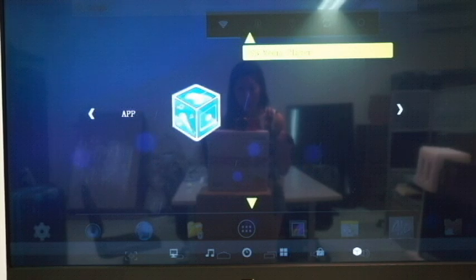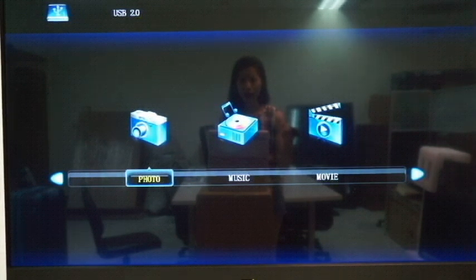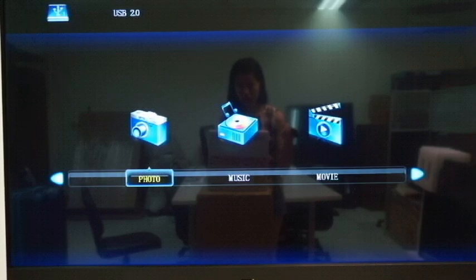And the last one is USB media player. Please plug in your USB first. And there are 3 options. First one is photo.